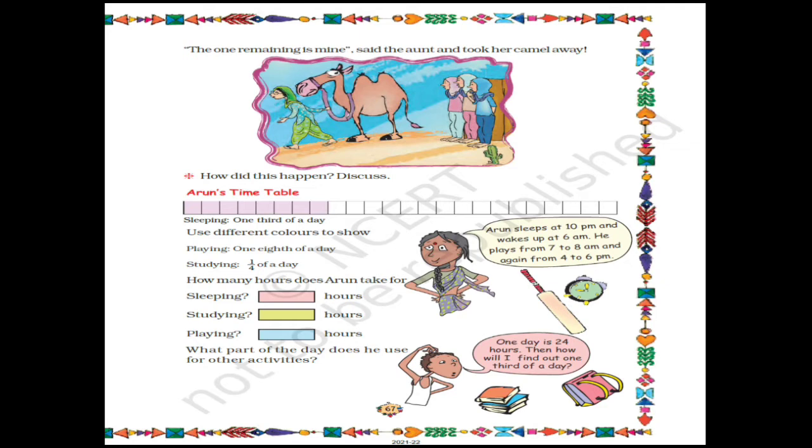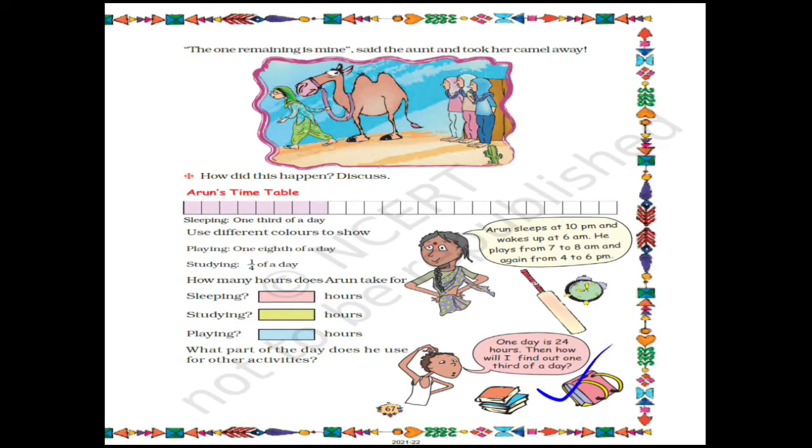In our previous class we have completed till here. Now in today's class we are going to see further what is given. Arun's timetable. Now let's see what is written here. Arun sleeps at 10 pm and wakes up at 6 am. He plays from 7 to 8 am and again from 4 to 6 pm. So this is his timetable.